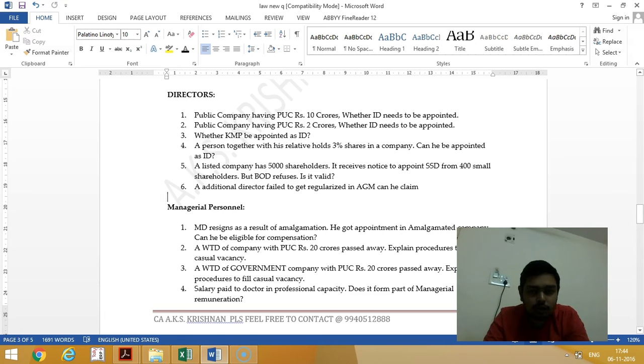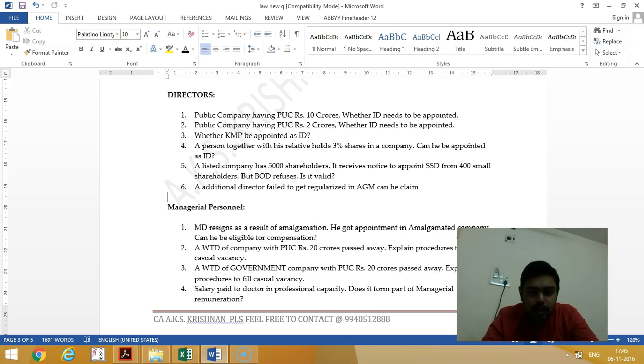Next question, this is for small shareholders director. The listed company has 5,000 shareholders. It receives notice from 400 small shareholders for appointing SSD. See, for SSD appointment, it should be 1/10 or 1,000, whichever is less. In this question, 1/10 of 5,000 is equal to 500, or 1,000, whichever is less, so 500. But they have received notice only from 400. Hence, it is invalid. So the board may reject.